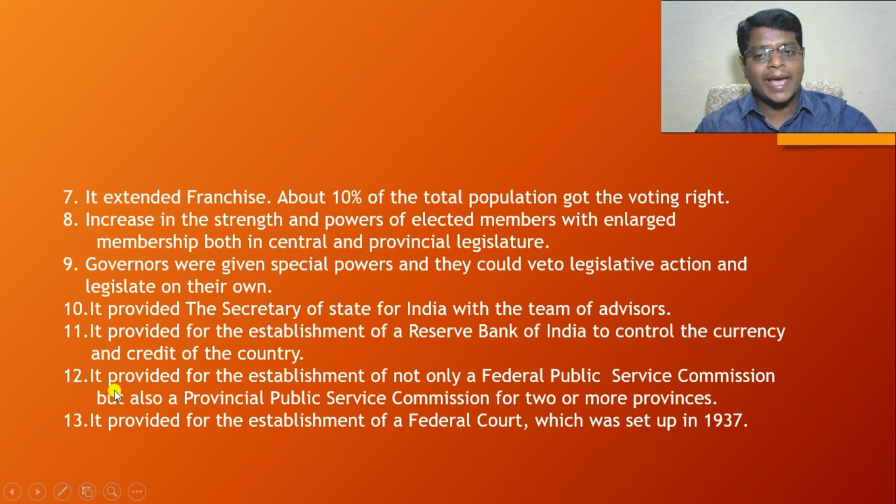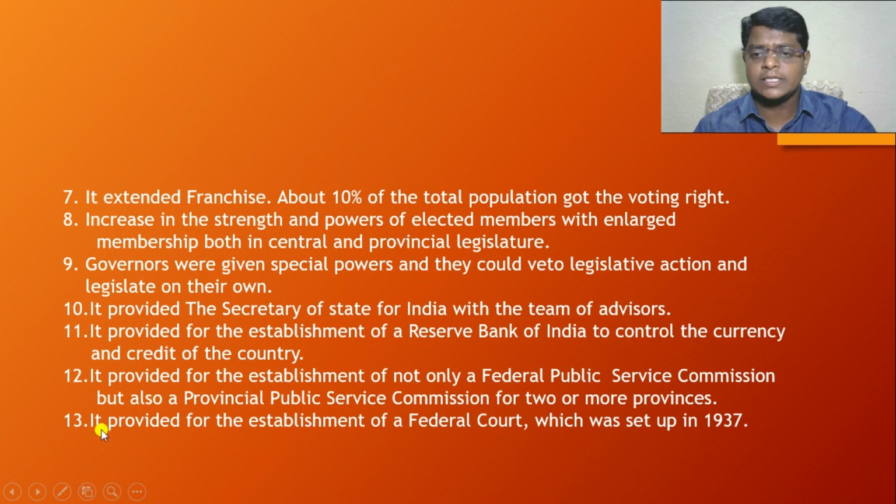Whereas by the Act of 1935, the British government introduced a Federal Public Service Commission along with a Provincial Public Service Commission for two or more provinces. Understood? So these are some of the important provisions of Government of India Act 1935.